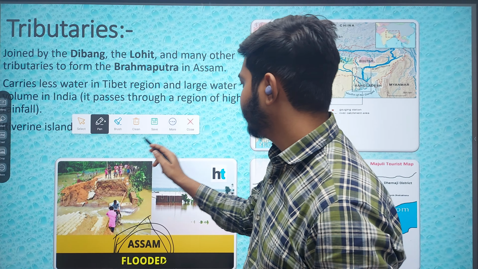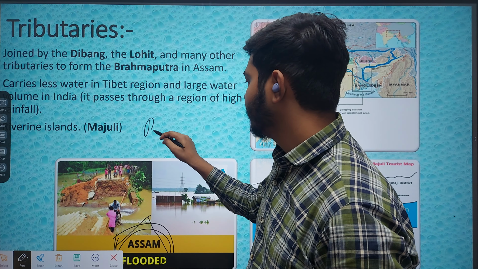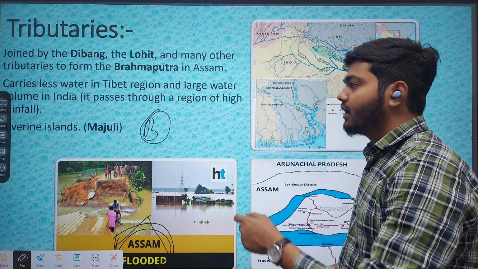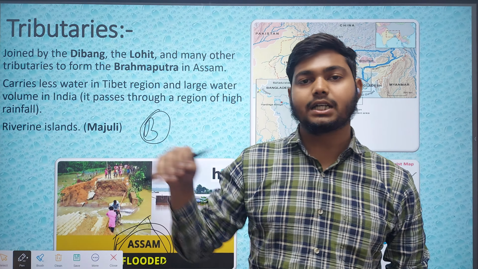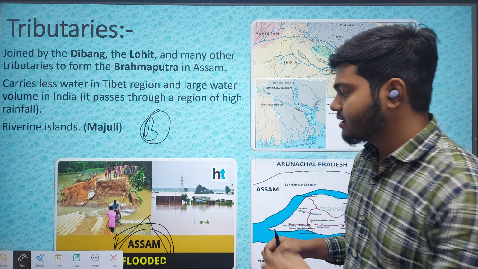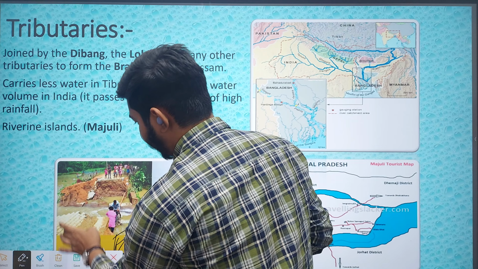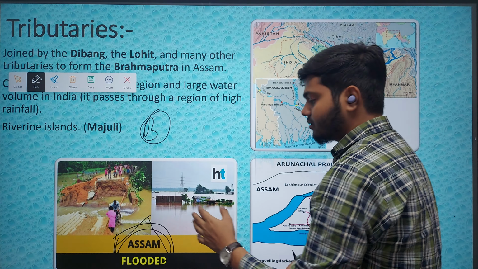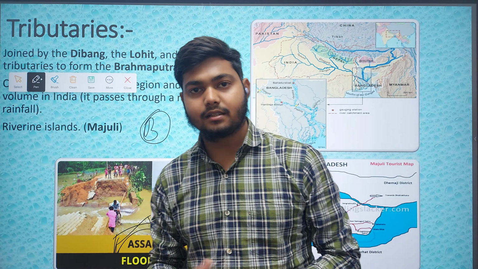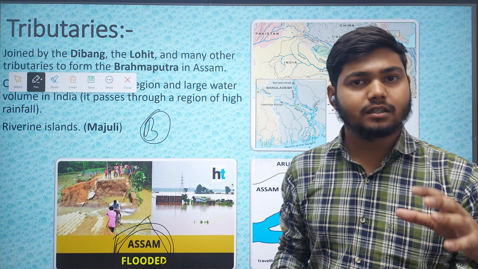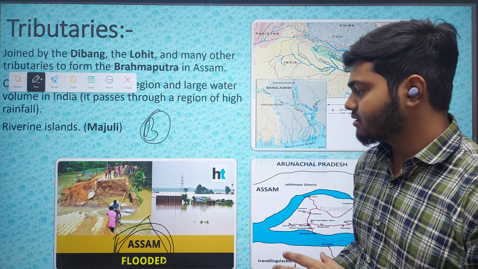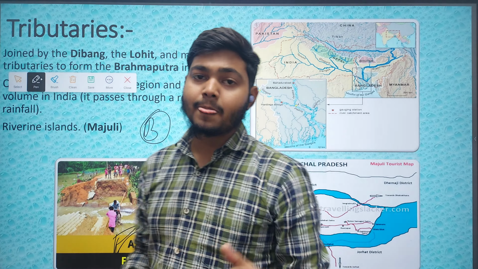And the flood is in which river? In the Brahmaputra river. As I have told you, the inflow of water increases when it enters India. It causes large floods in the northeastern states, which impact the livelihood of the people in those regions, and causes too much damage to life and property.